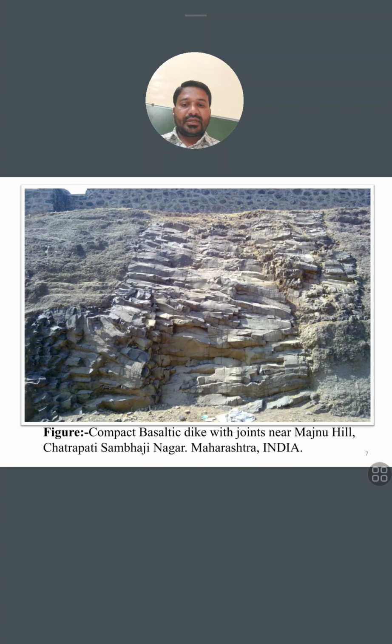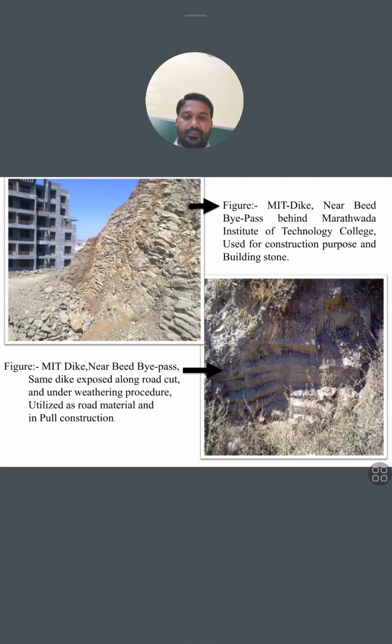These both rocks are basaltic, but the later erupted one, which cut the country rock, is showing horizontal sheets, and the country rocks are compact basalt. Okay, these are the sheet basaltic rocks, and these are the compact basaltic rocks. But these are cutting the pre-existing rock. These both dikes are the same. This is a single dike.